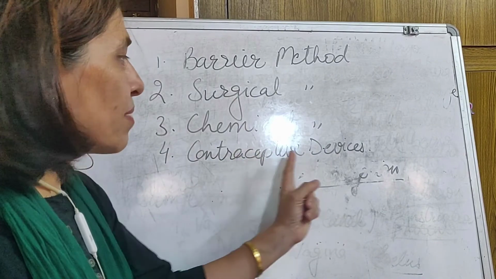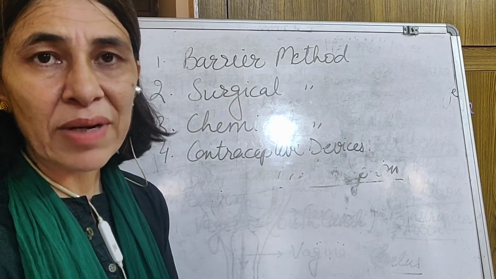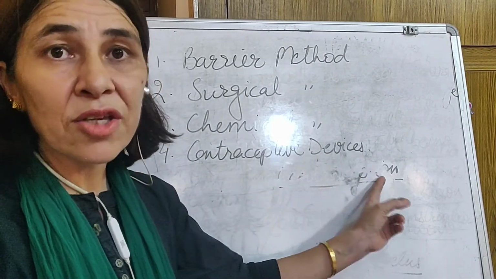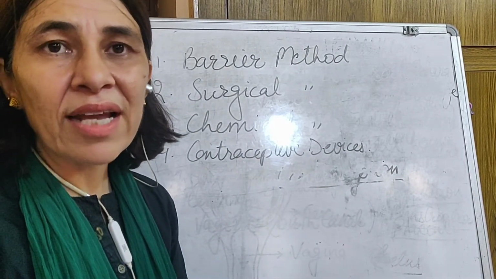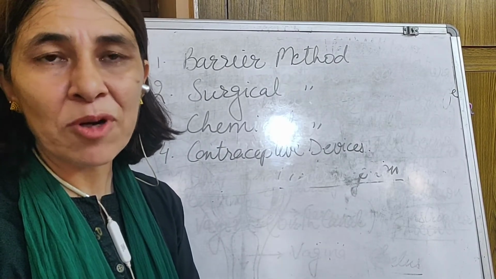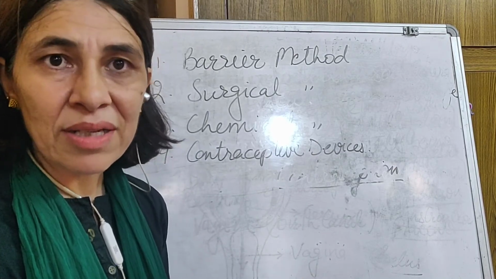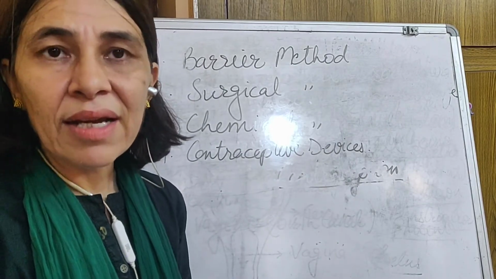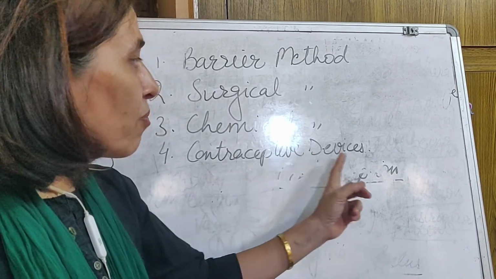Next is contraceptive devices. These are certain devices which are made up of metallic or plastic objects which are placed in the uterus, and due to which it can kill the sperm, or it can avoid the process of fertilization by the fusion of male and female gamete. And one example of contraceptive devices is copper T. And there is a question in the back exercise also, on the copper T.